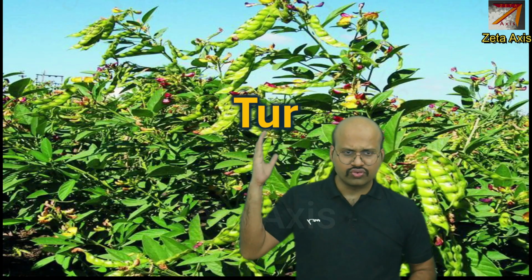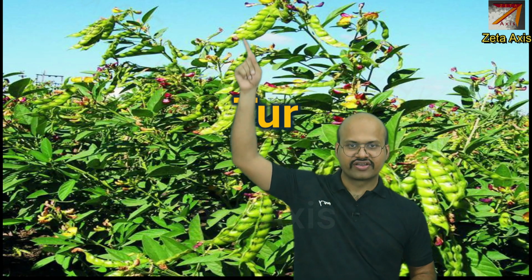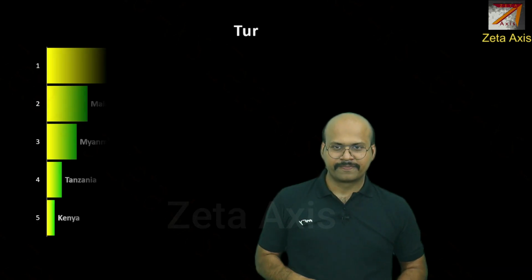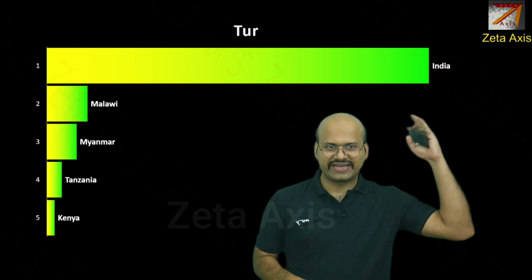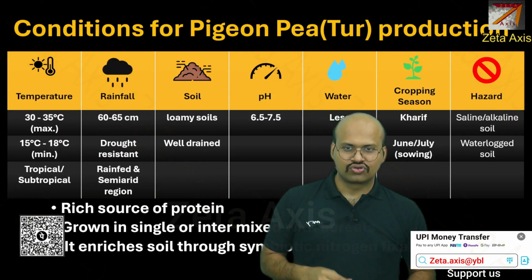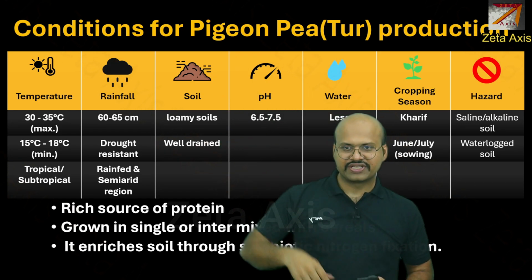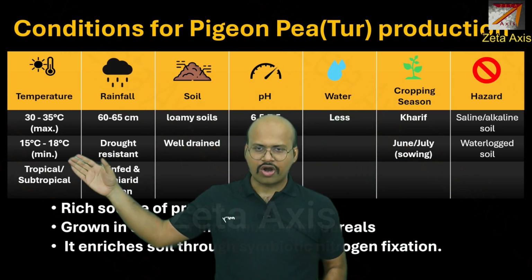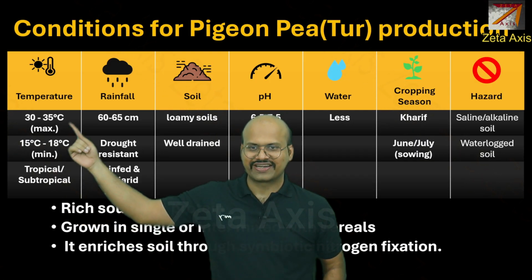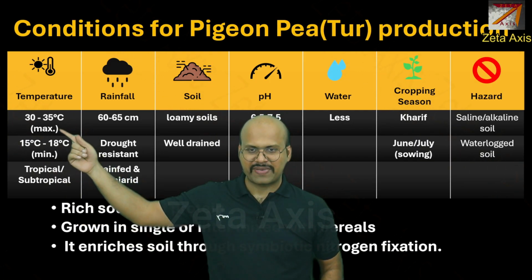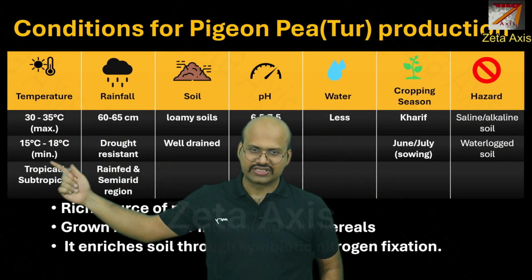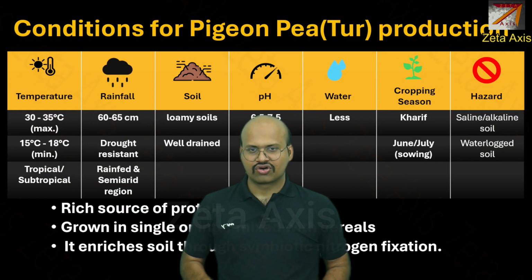Now let's come to tuar. Again you can see that tuar is also a crop of the legume family. If you see the global produce, then again India is the leading producer of tuar. The conditions for tuar production, which is also called pigeon pea, is that it requires a slightly warmer atmosphere. It is a tropical or subtropical crop. So you can see that 30 to 35 is the maximum and 15 to 18 degrees Celsius is the minimum. If it goes below this, then it will harm the crop.